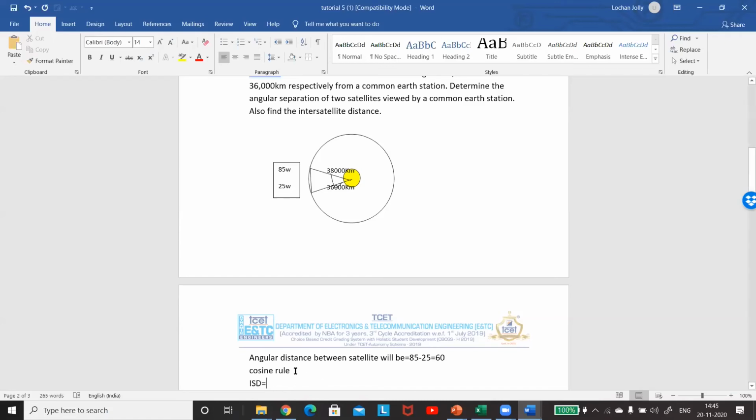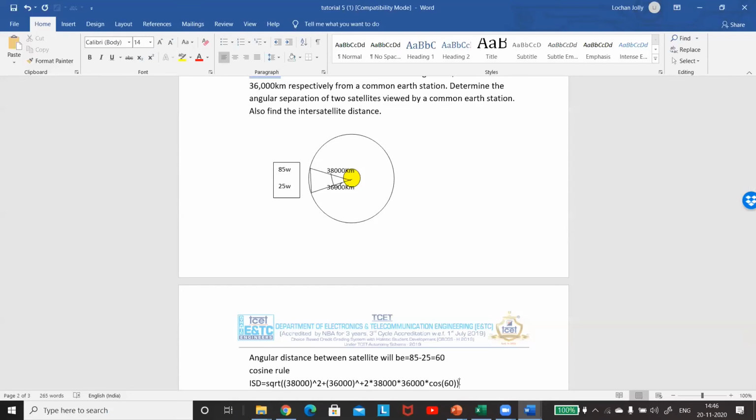Okay, so I can apply the cosine rule on a simple triangle. I know two sides and the angle between them, so I can find out the third side, which is nothing but the inter-satellite distance, as 38,000 squared plus 36,000 squared, that is a square plus b square, minus 2ab into cos of the angle between them, that is 60.